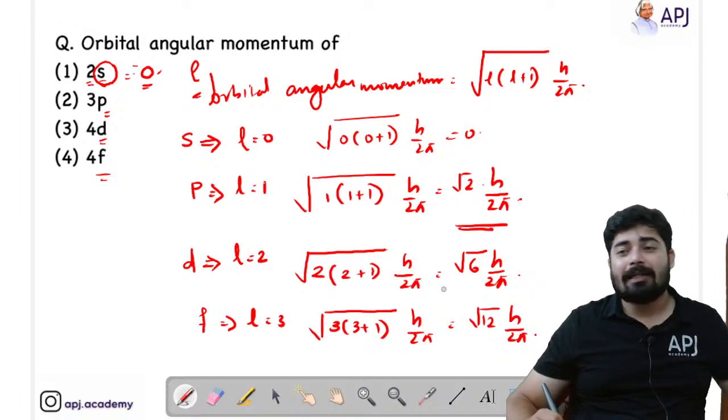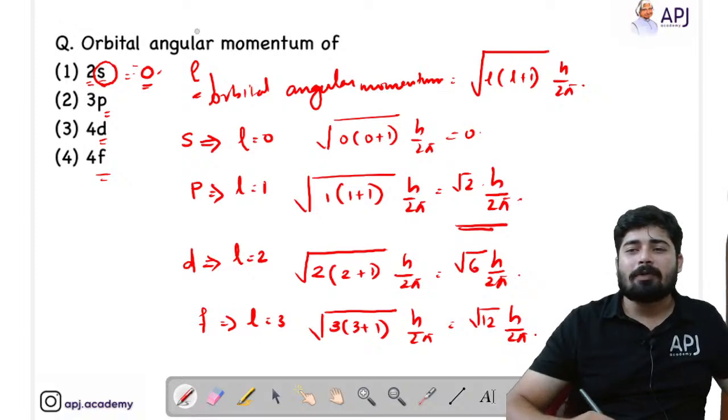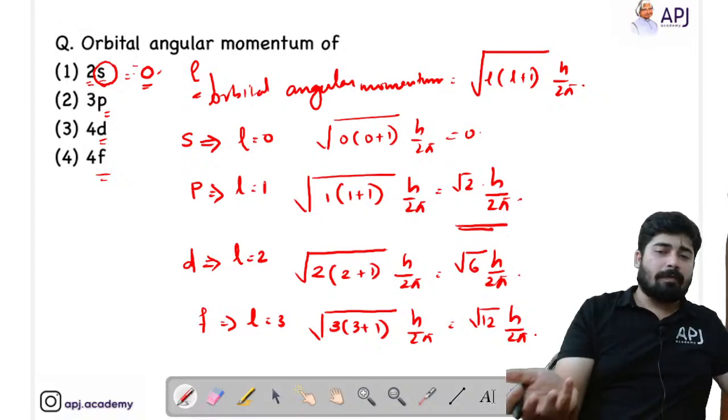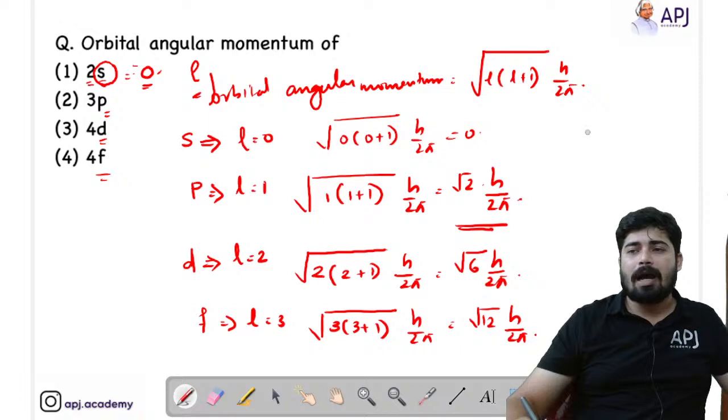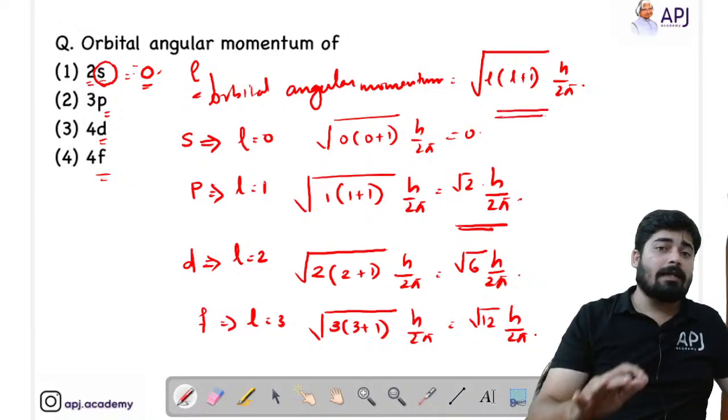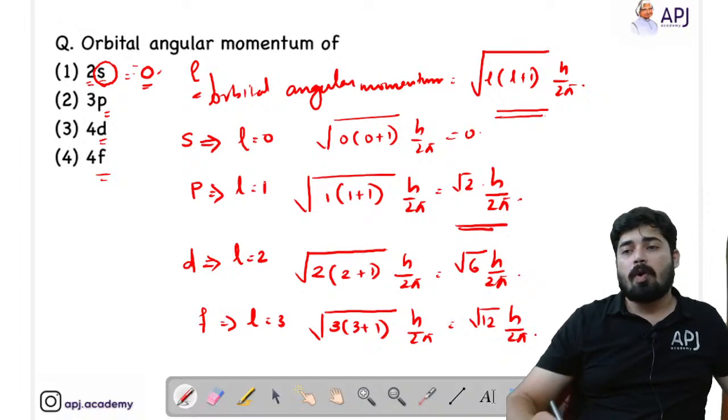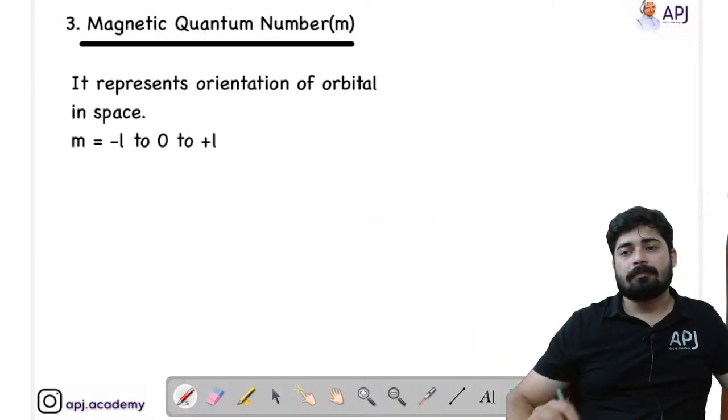Okay students, is that clear for you? So it's a very good question, right? For orbital angular momentum, you have to remember this formula and apply the value of L. We only have to know what L is, right?